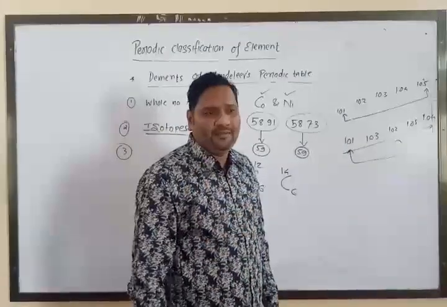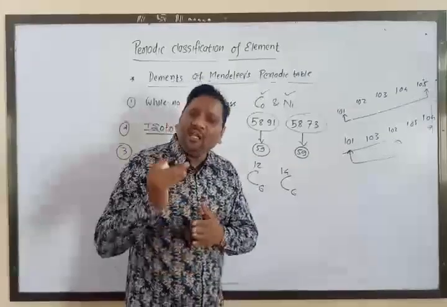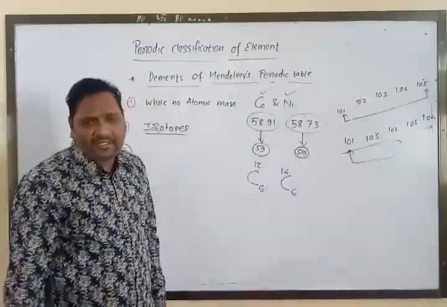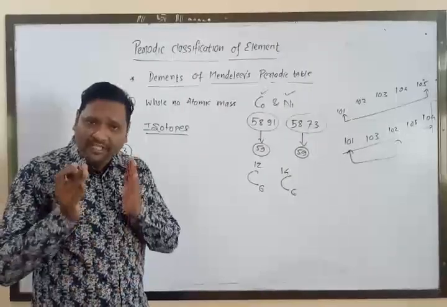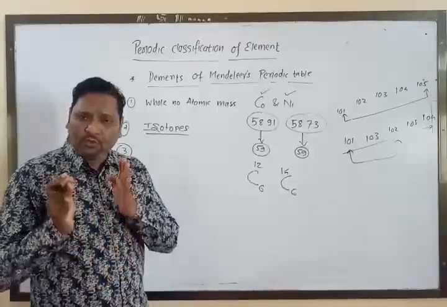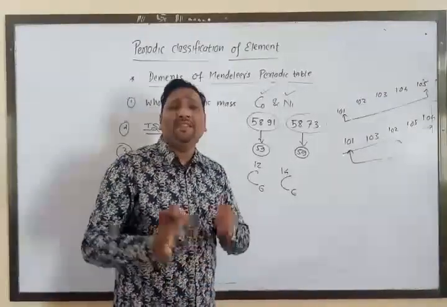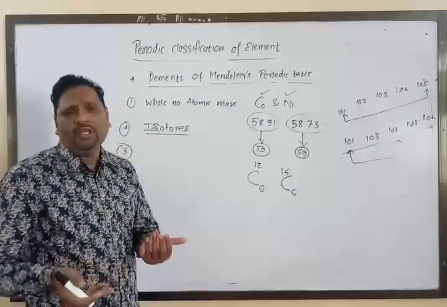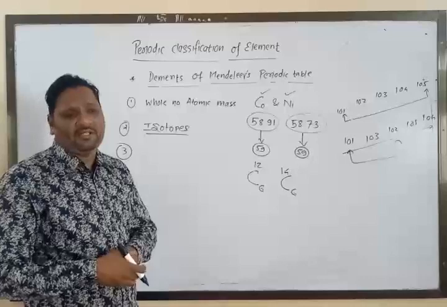You can't say. It means that when elements were arranged in the increasing order of their atomic mass, the rise in atomic mass did not appear to be uniform. So the problem was that there was no prediction about how many elements existed between two discovered elements.